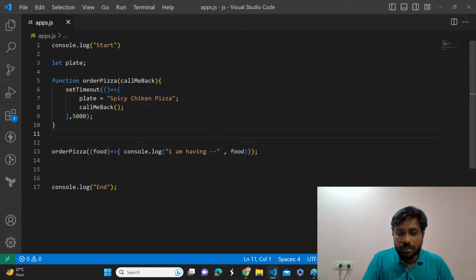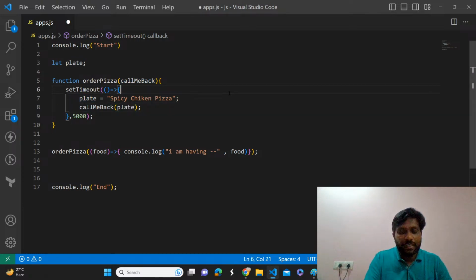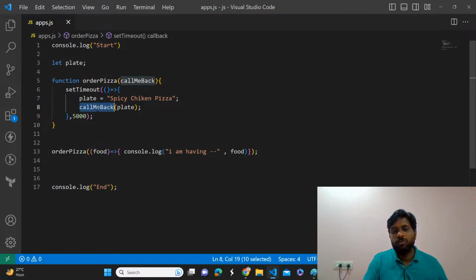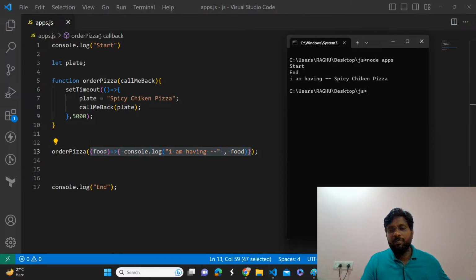For this callback function, we should pass the food information, so then you can have that food. Here I'm calling you, Pavan, take your plate. Right now, what is there inside your plate? Spicy chicken pizza. We have given it to Pavan, and Pavan went and took this pizza, and without giving it to Pankaj, he's just having that pizza. But from that, everything is good, right? Start, end.